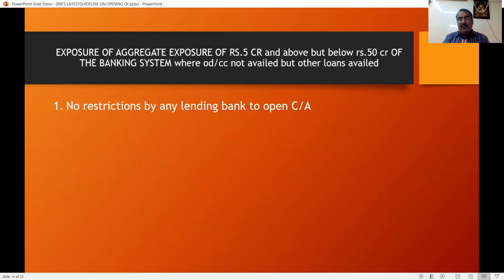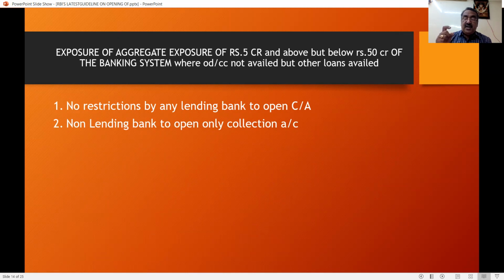Now, again, they divided this exposure into above 5 crores and less than 5 crores, and 5 crores and above, less than 50 crores. How to deal with it? There is no restriction on any lending bank opening a current account. Any lending bank can open a current account, but a non-lending bank can open only the collection account. For this type of opening with other banks, permission has to be given by the main bank. Yes, you are permitted to open the collection account.